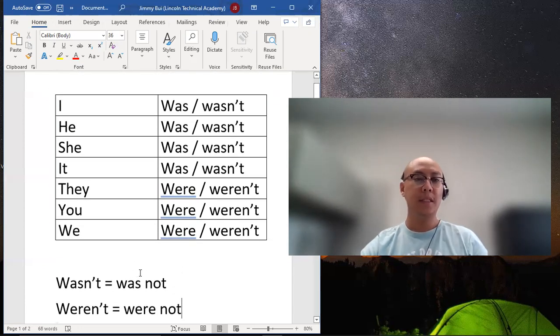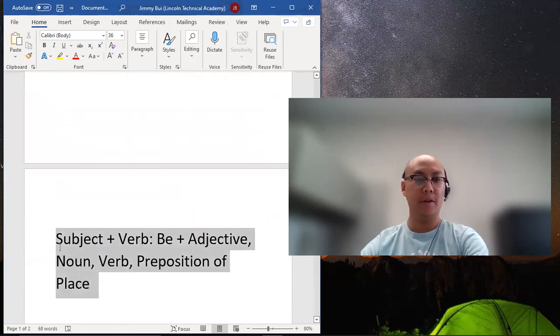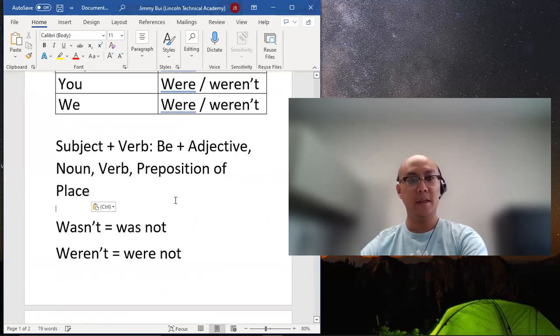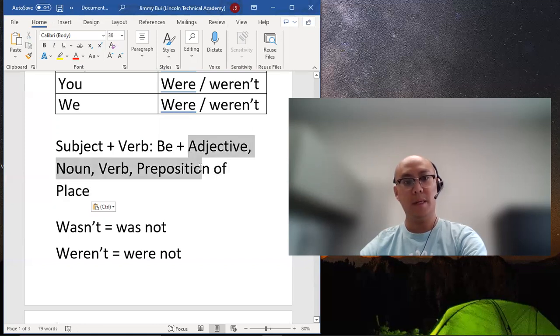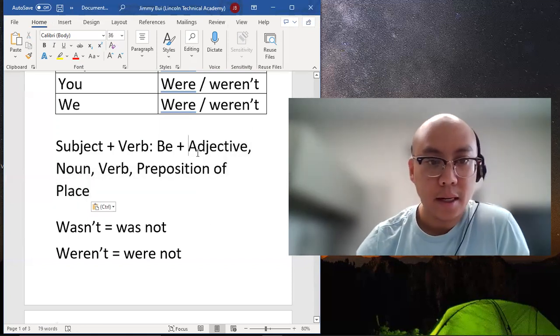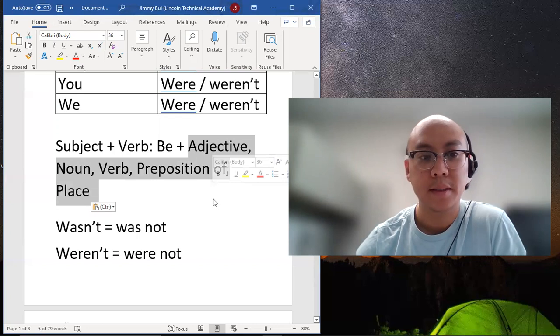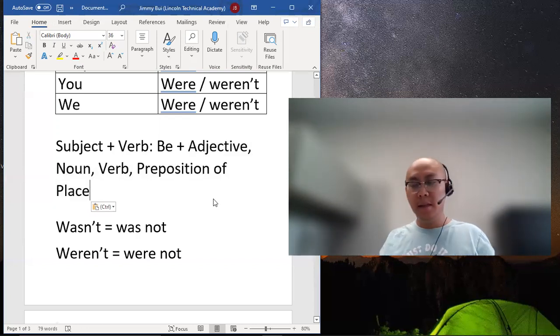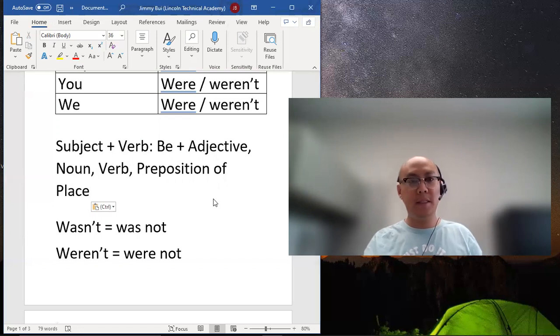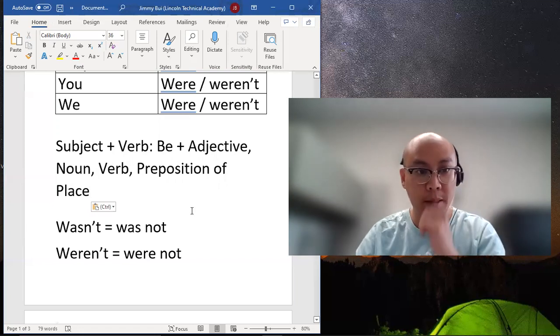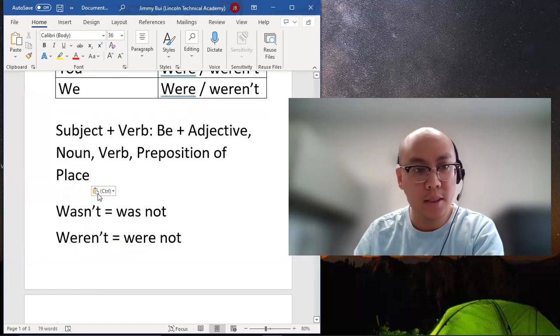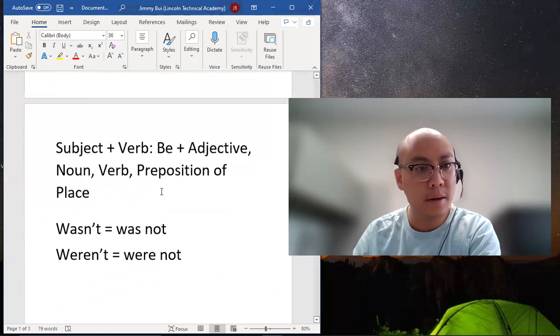So same format here. I am going to use subject, verb, the verb be as a helping verb or a main verb, depending on how I complete the sentence. And then I'm going to add an adjective, noun, verb, preposition of place. Again, this is past tense. So depending on the sentence, I was or I wasn't will demonstrate that the action has completed. So what does this look like? Let's take a look here.